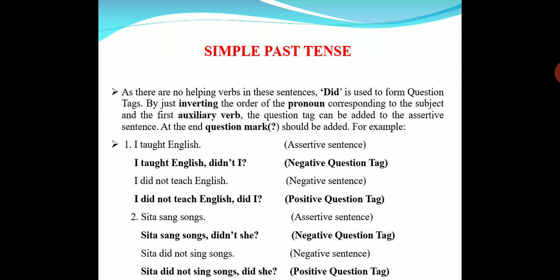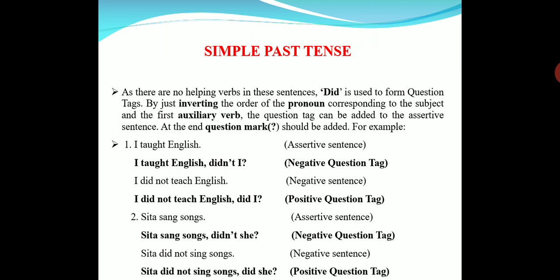Now let's see, it's very easy. Again the same rule, we have to replace the full stop with a comma, first thing. The second thing, we have to start the tag with small letters, and we have to start with the first helping verb, that is did. And then we have to add the corresponding pronoun of the subject, and then we have to end with the question mark. These are the rules, same for every tense. But if we do it in every tense, we get practice, so we learn it well. For that reason I am emphasizing this.